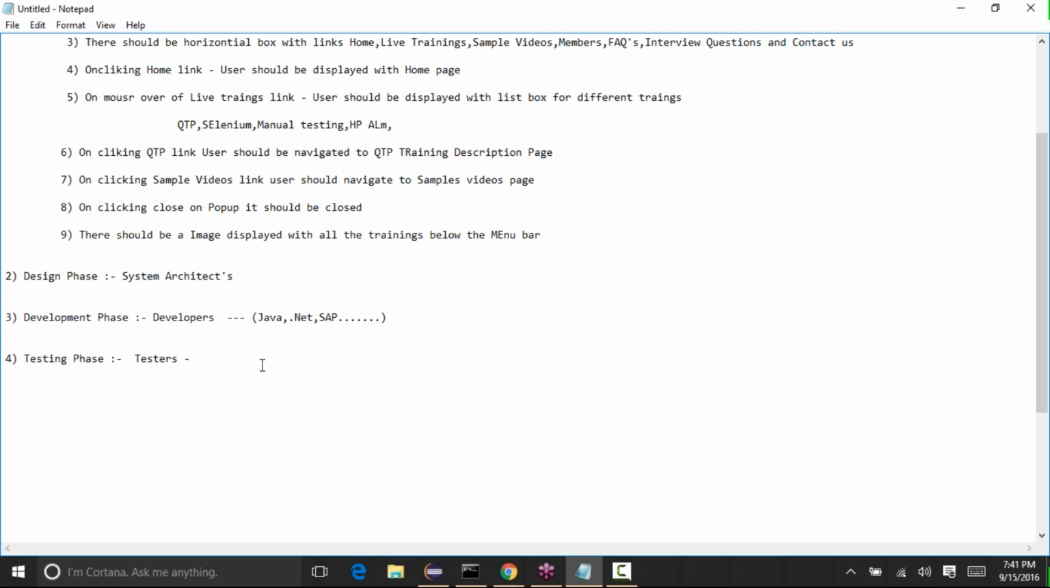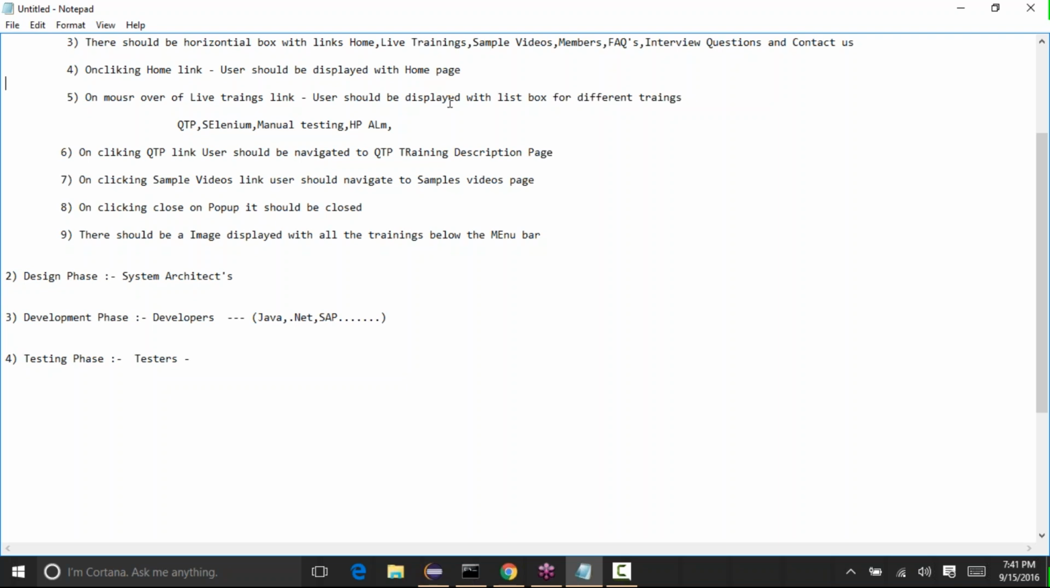Once they have read the requirements, they'll go into the application and test it. They will verify whether the application is working as per the requirements, whether it is working as per what the client needs or not. That's what the testing phase is. We'll go to each and every functionality and verify.